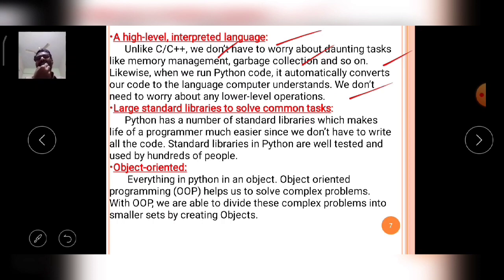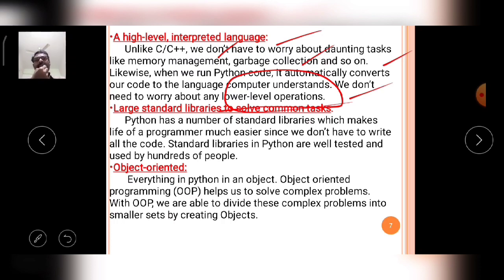Simply it will execute the program without the common errors given by the language, and without basic low level operations. No worry about low level operations. Like that, Python is a high level and interpreter language.